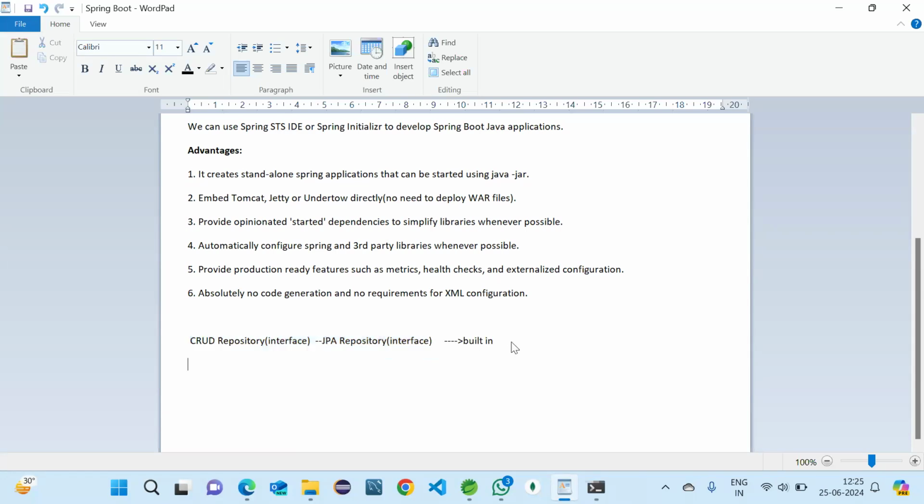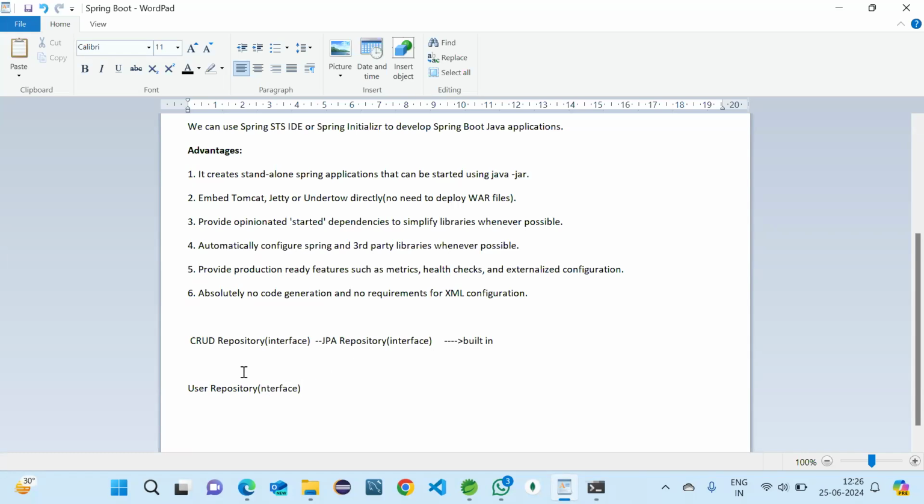Now what we are going to do is create one interface, that is user repository. I'm taking it as user repository because we are going to work with the user table. If you are working with an employee table, you can name it employee repository. This is your wish. This is also an interface we are going to create.